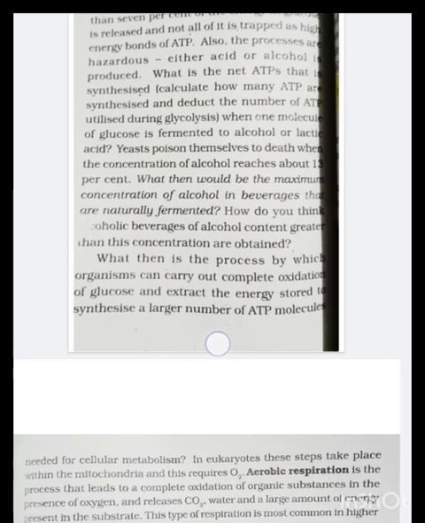In eukaryotes, these steps take place within the mitochondria and thus require oxygen. Aerobic respiration is the process that leads to a complete oxidation of organic substances in the presence of oxygen and releases CO2, water and a large amount of energy present in the substrate. This type of respiration is most common in higher organisms.